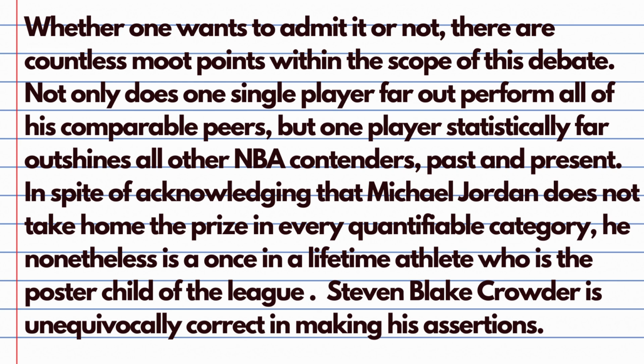Now, the other thing I've done in here is I laid down the lines of reasoning for where I'm going to go in my body paragraphs. So you can see that we're going to go with some quantifiable categories, take a look at MVPs, championship rings, statistics, all that stuff that is common fodder in this debate.